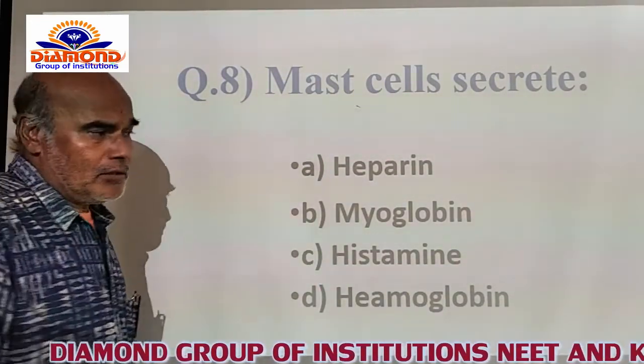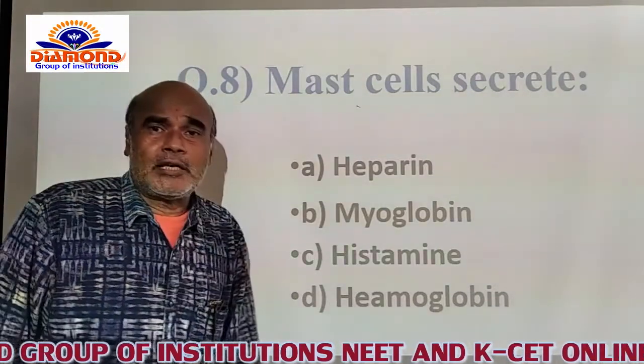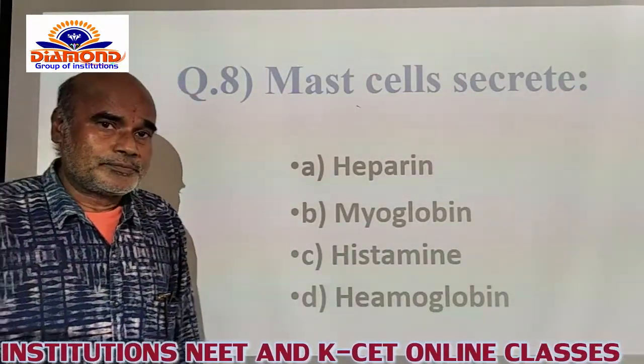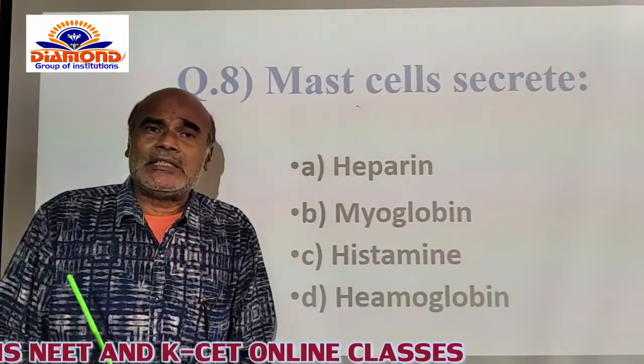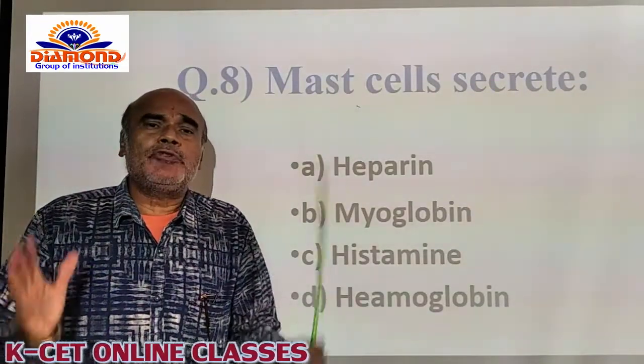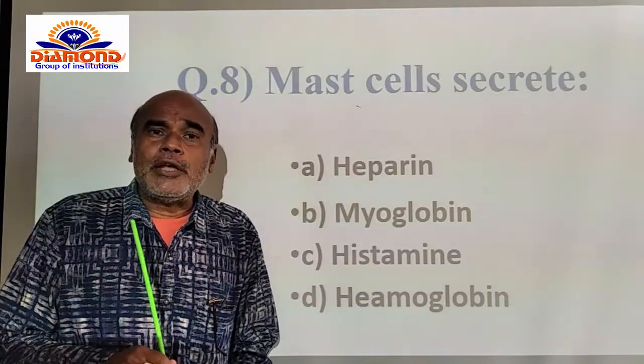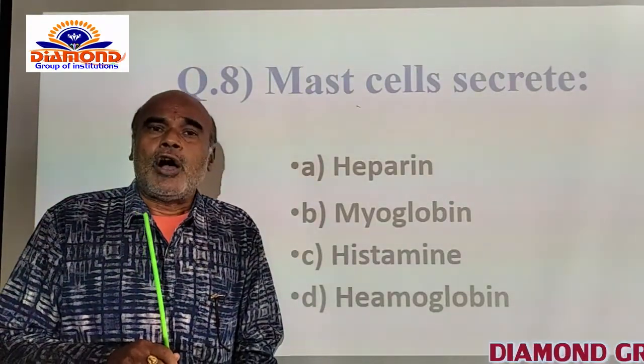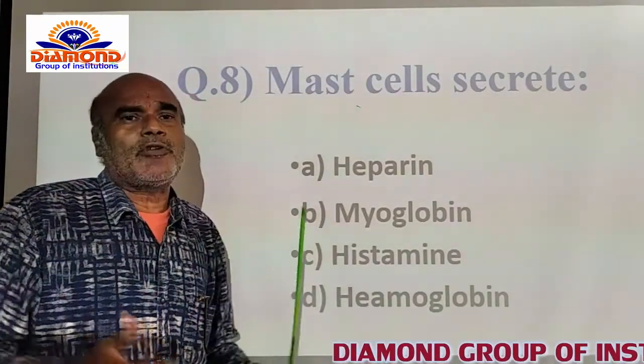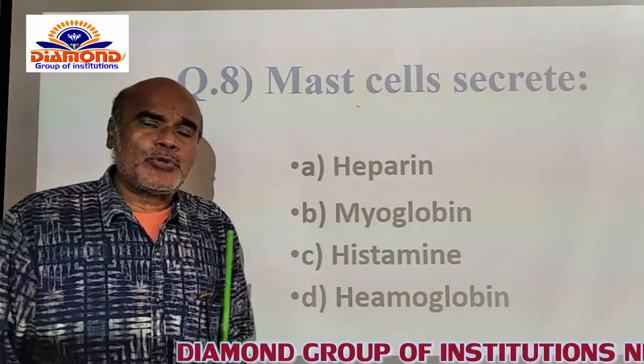Mast cells are supposed to secrete heparin along with the liver itself. So heparin, secreted by the mast cell along with the liver, is present in the blood tissue or liquid tissue of our body, and heparin is functionally named an anticoagulant itself. As long as the heparin is present in our blood, the blood is not supposed to clot.